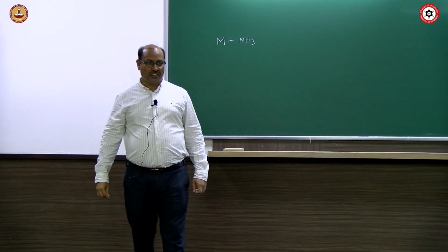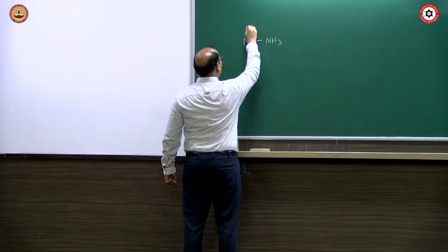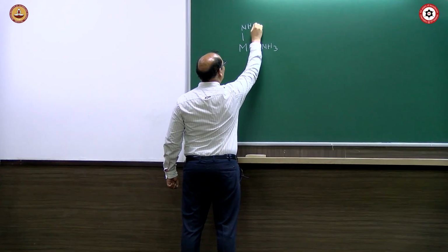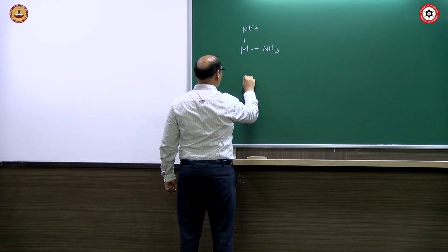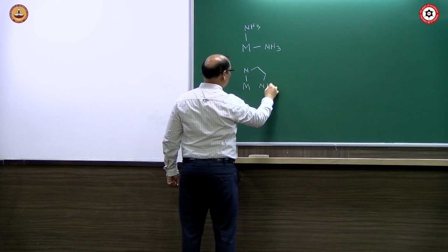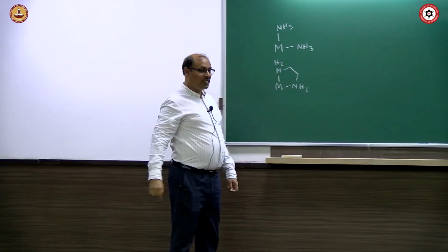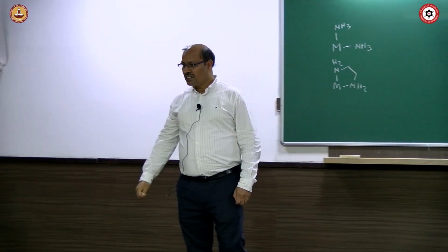This is a monodentate ligand, right? That's a bidentate ligand.